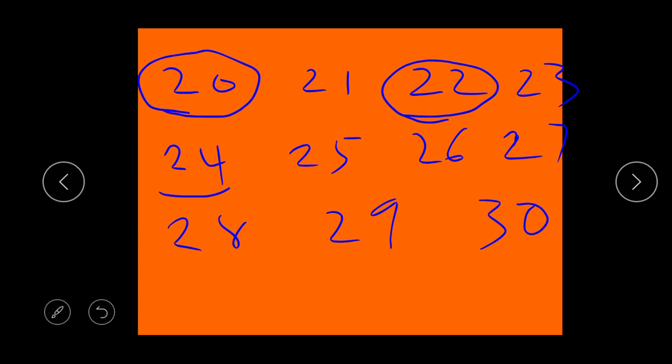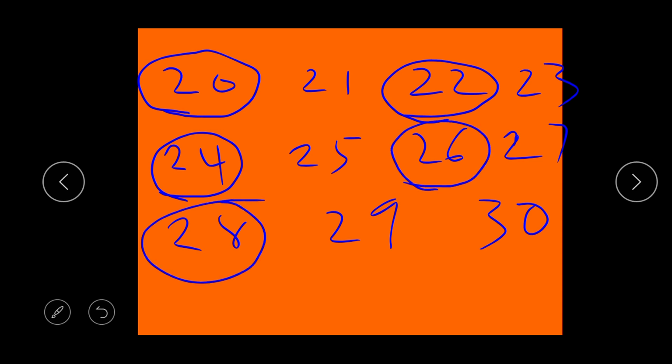Now we move to 24 because 24 ends with 4, and 4 is an even number. Let's skip 25 because it is not an even number. Now let's move to 26. After 26, we move to 28. After 28, we move to 30. Why is 30 an even number? Because it ends with 0, and 0 is an even number.